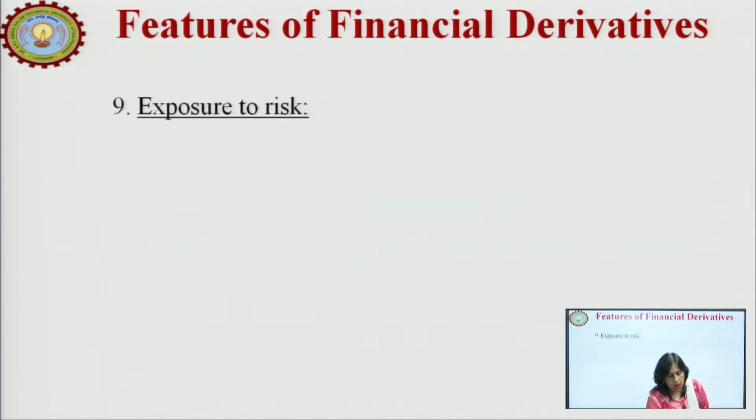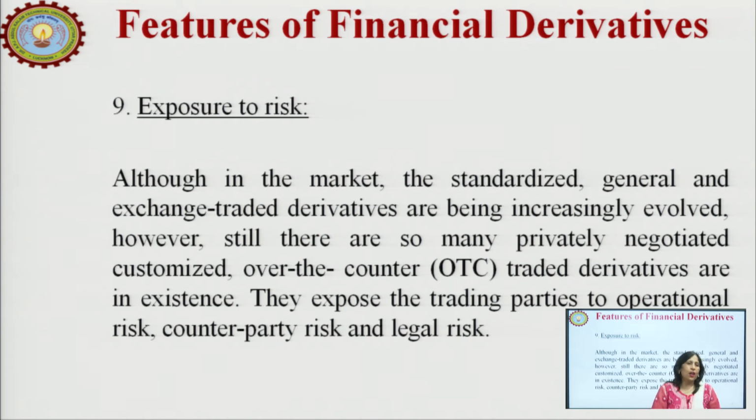In the next slide, we have exposure to risk. As I said, the entire existence, the upcoming of this concept of derivatives, came with the concept of exposure to risk. If there is no risk, then I think the derivatives concept will not exist. To hedge against the risk, derivatives come. And as I said in the previous slide, there are people who wait for the risk to come, and the more the risk, the more positions they are going to take, and accordingly try to take the benefit and earn out of it.